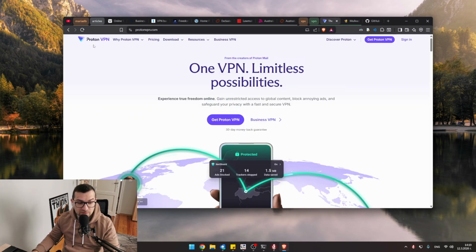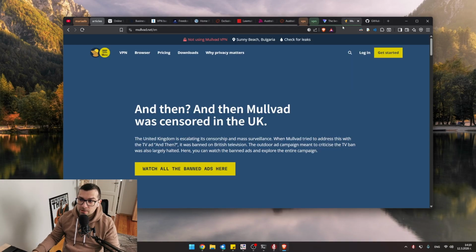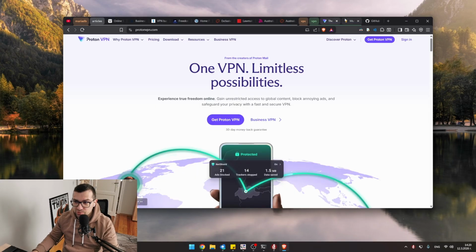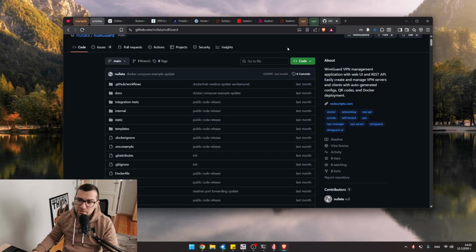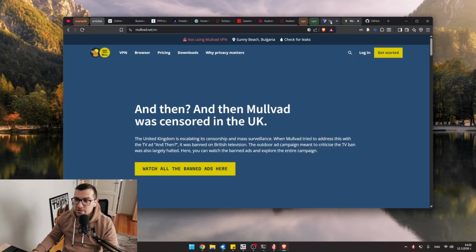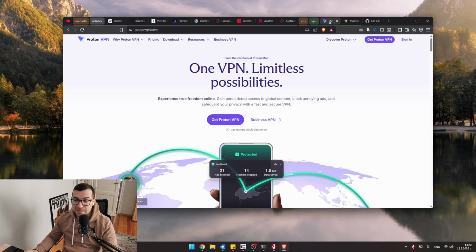You have Proton VPN. This is a very privacy-focused VPN service, and it's one of the best out there. Then you have Mullvad, which, by the way, I think both of these companies have been audited and actually produced pretty much next to nothing. So these are pretty secure. But even if you want to use these services, governments are, I guess, eventually gonna go after them, and they're gonna make it very difficult to use the services of one of these companies, which is very unfortunate because I use these and so do many other people.